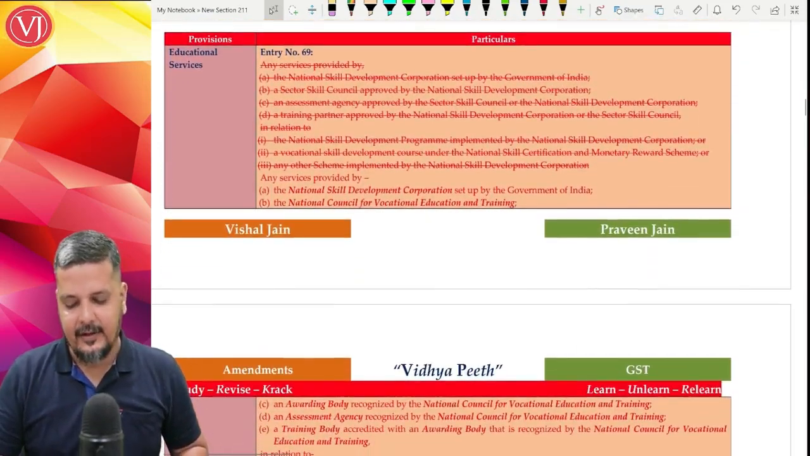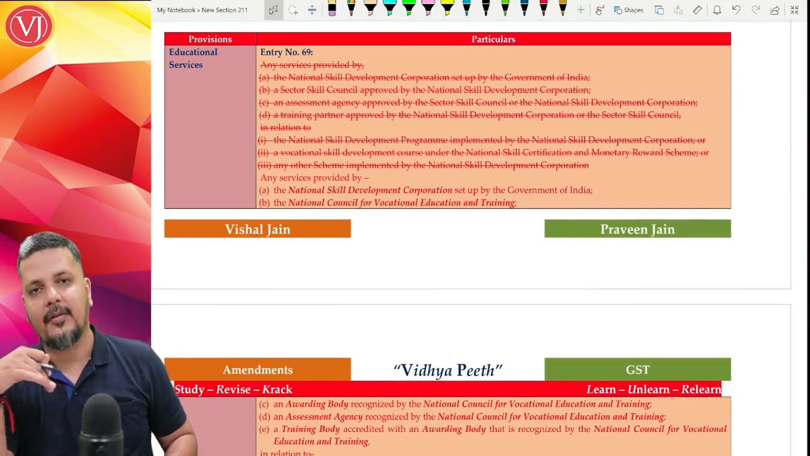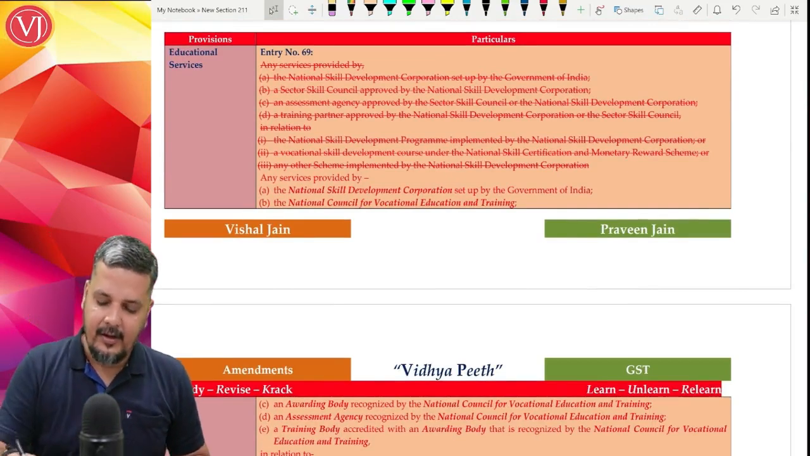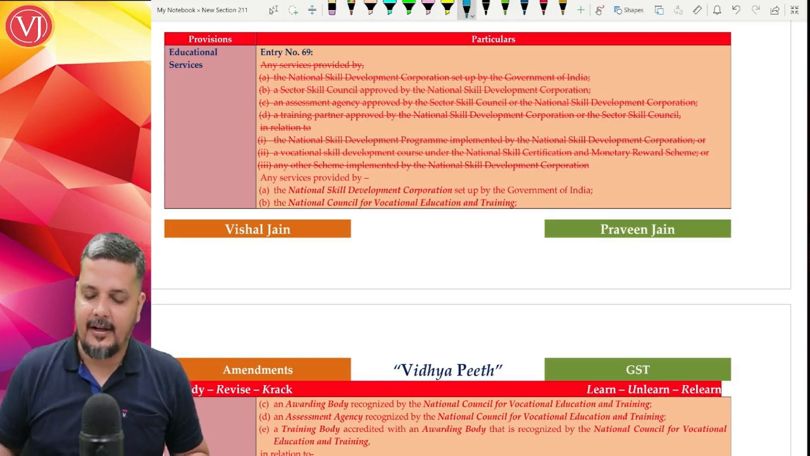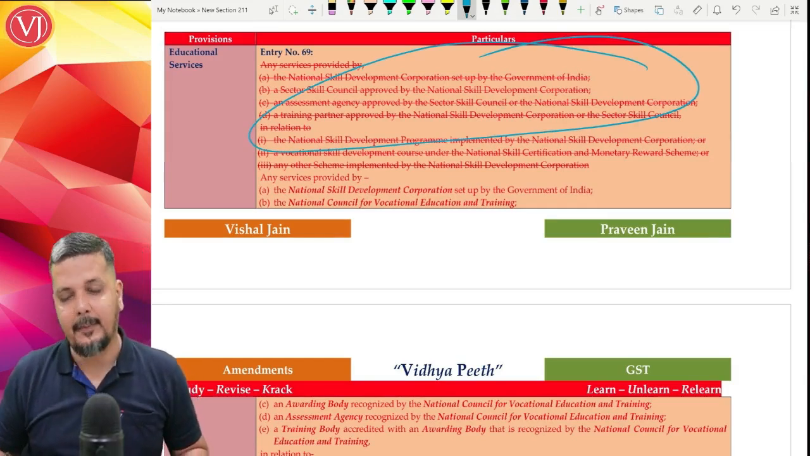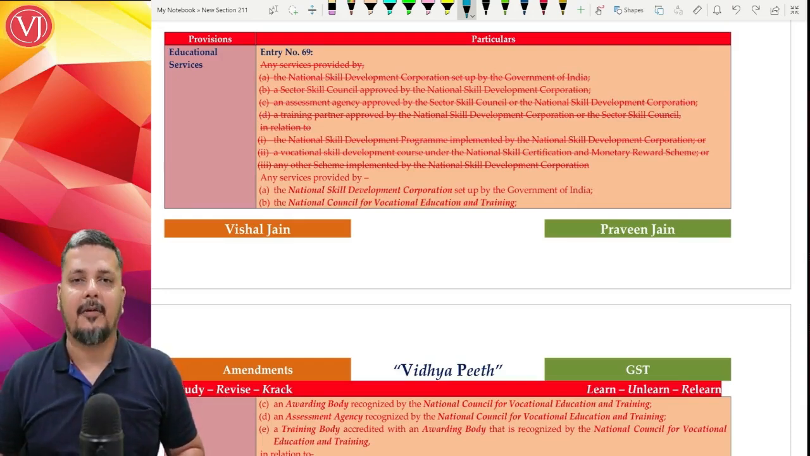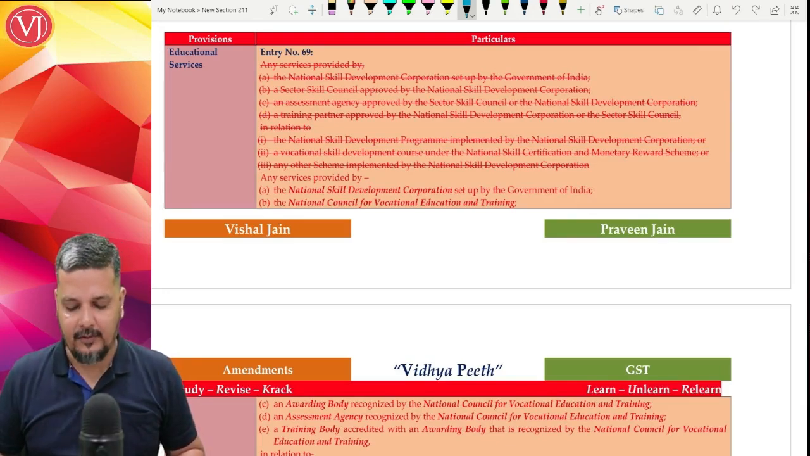That is that. And the last in the list of your exemption notification amendment is educational services. Basically, one entry is substituted. Entry 69 is substituted, replaced. It talks about vocational education, skill development courses. Skill development courses exemption notification was there.